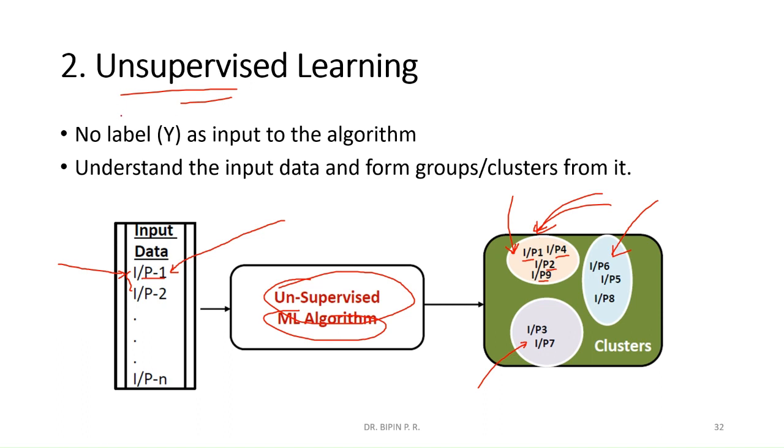No label will be given as data to the algorithm. It will understand the input data and form some groups or clusters from it. That is what clustering does with these types of algorithms.